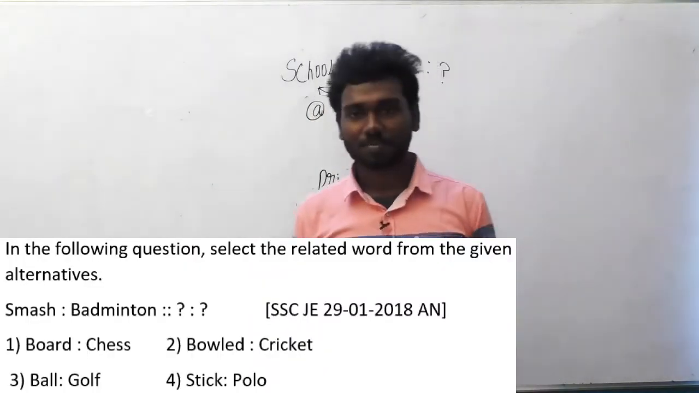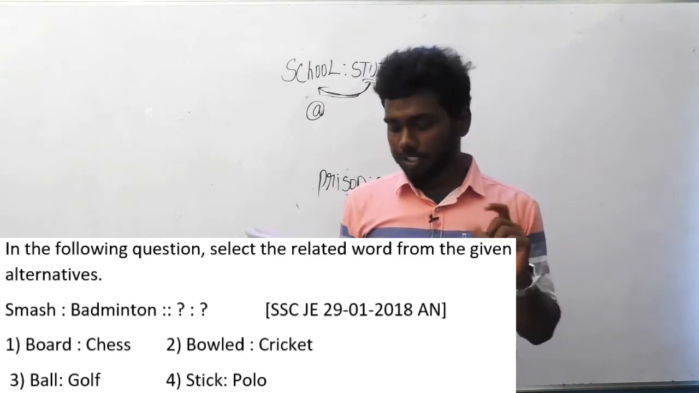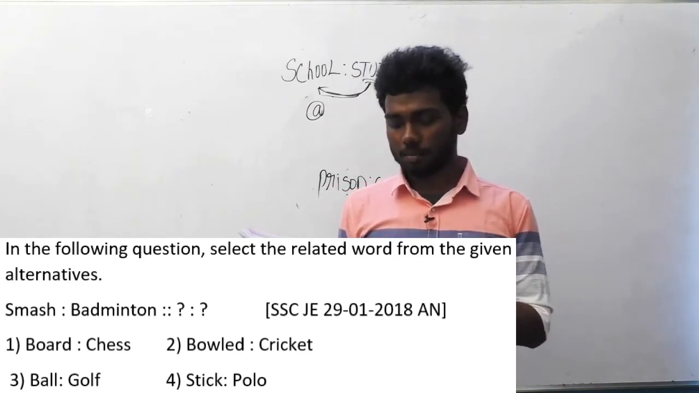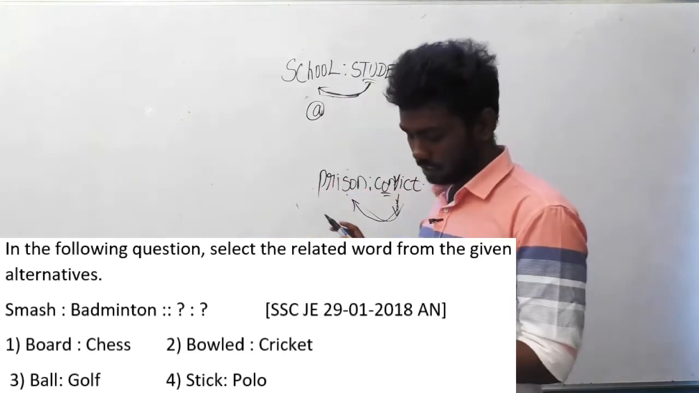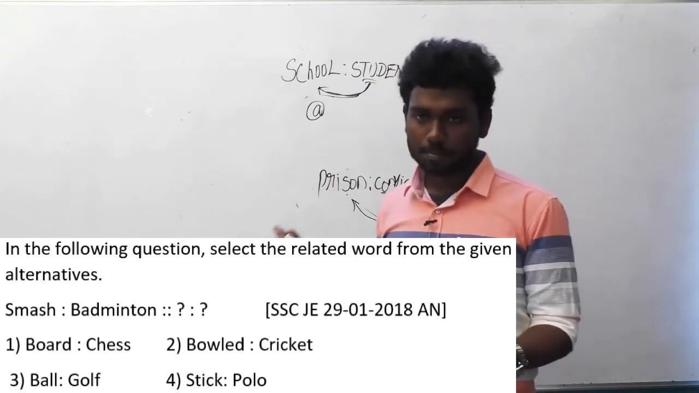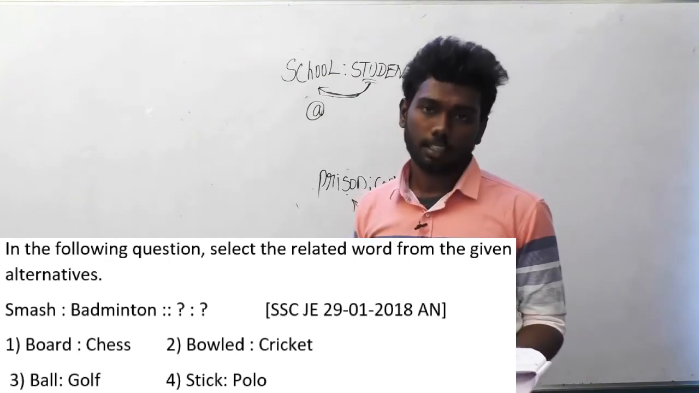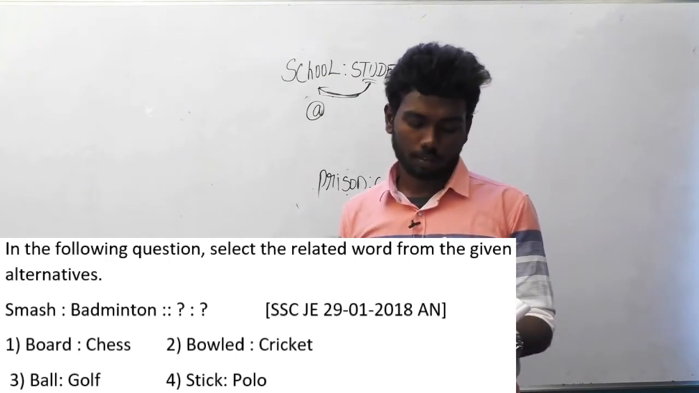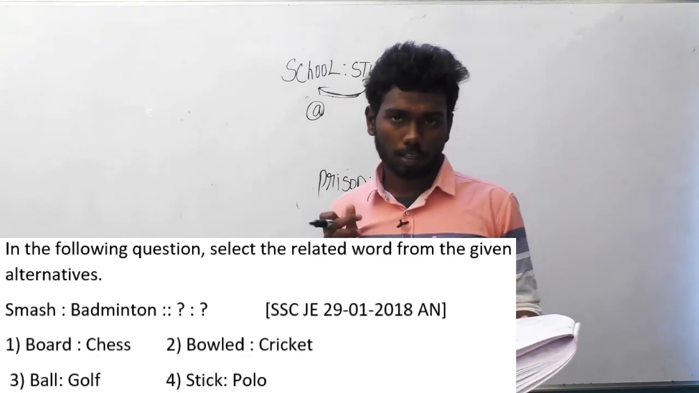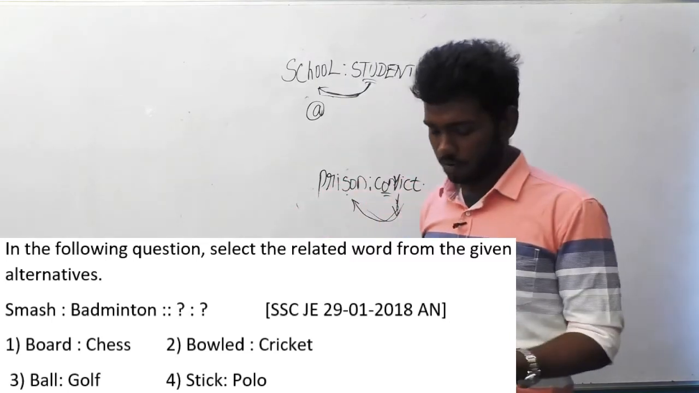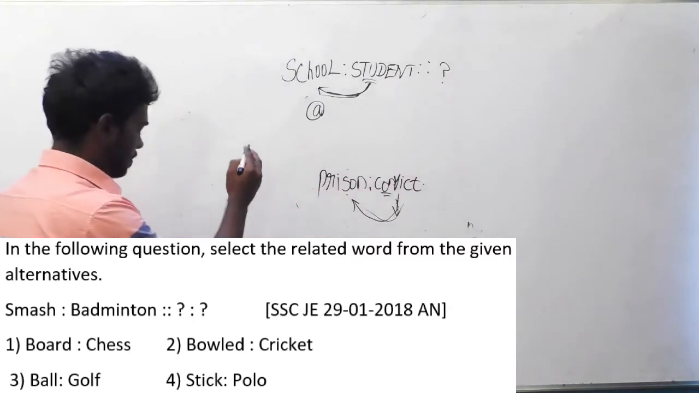Okay, guys. Let's move on to the 109th question. In the following question, select the related word from the given alternatives. It's the same question like the above question, and the relation here is smash is to badminton. Badminton is the question here, and let us see the options below. Board is to chess, bowled is to cricket, ball is to golf, stick is to polo. These are the options here.